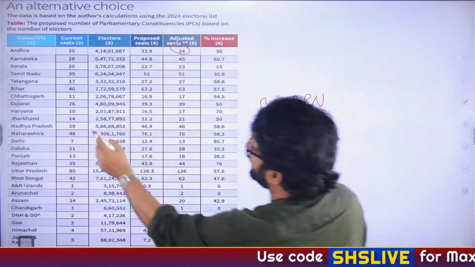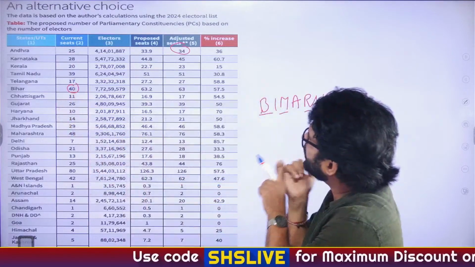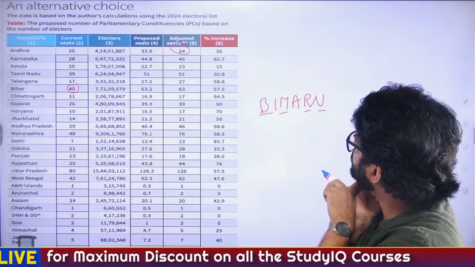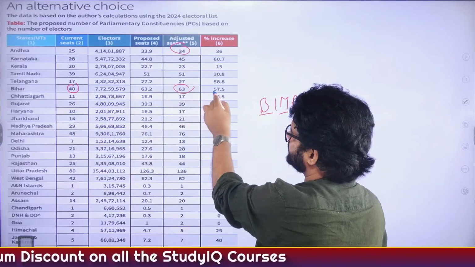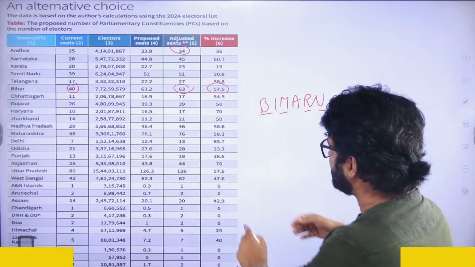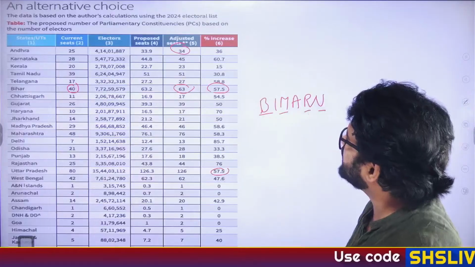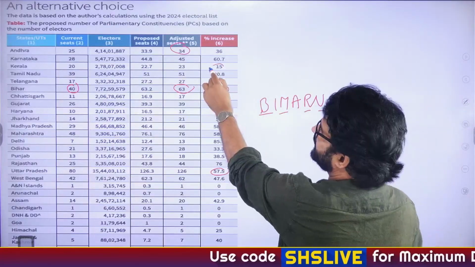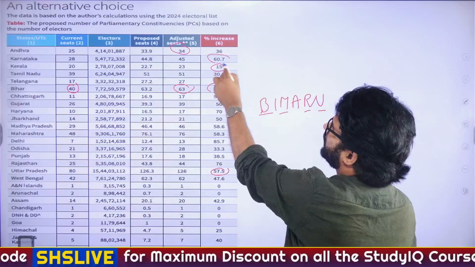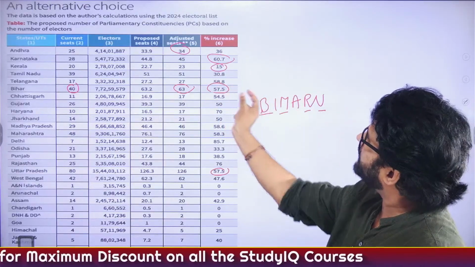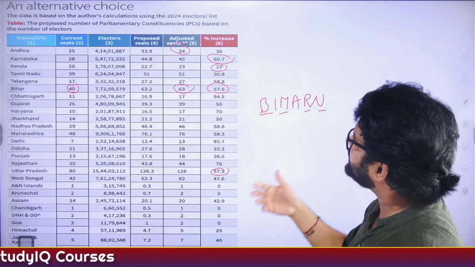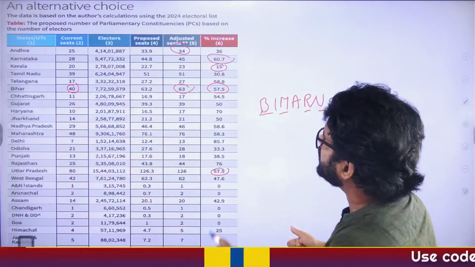So there is a mnemonic which you may have heard: BIMARU, Bihar, Madhya Pradesh, Rajasthan, Uttar Pradesh. Let's see their seats and percentage change in seats based on the elector concept. Bihar's current seat count is 40, and based on this elector concept, if we do the delimitation, their seats will increase to 63, a 57% increase. Uttar Pradesh also sees a 57% increase. Compare it with the southern state Kerala, a 15% increase. Karnataka's increase is actually good.